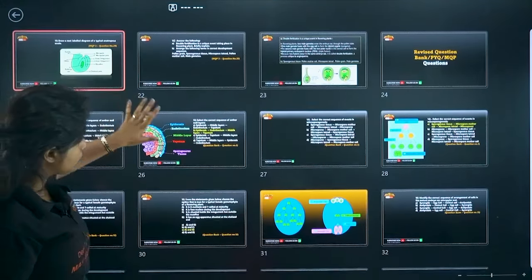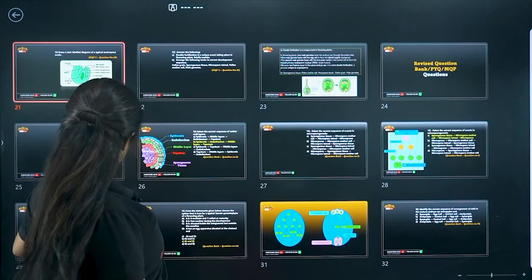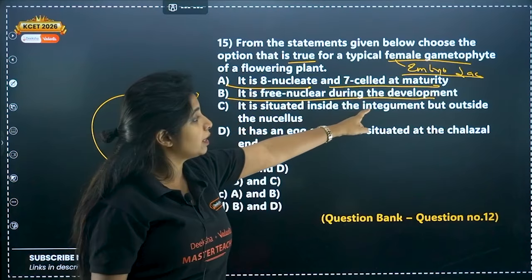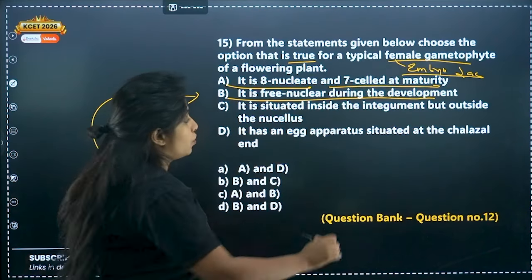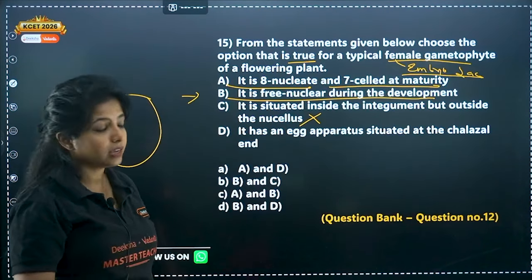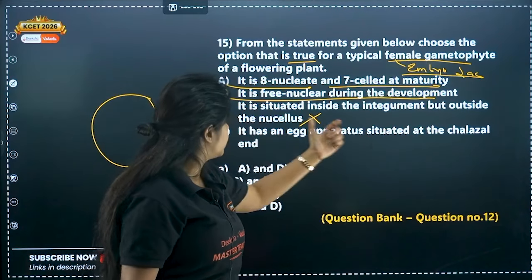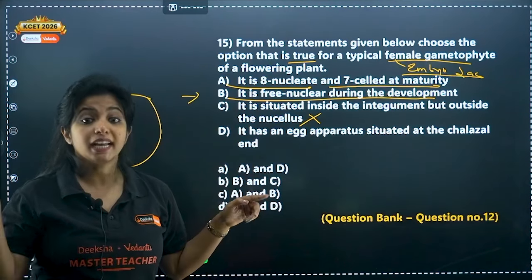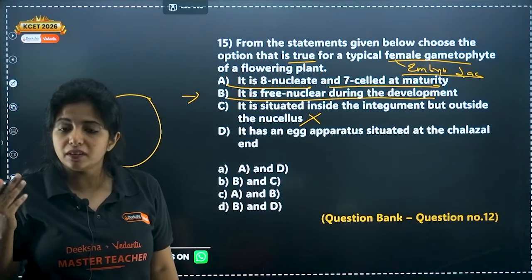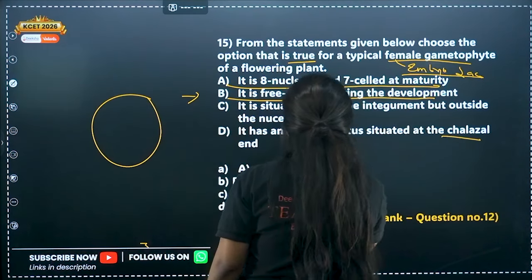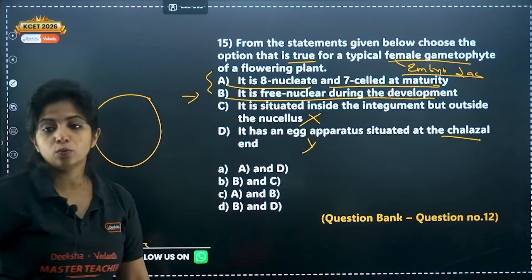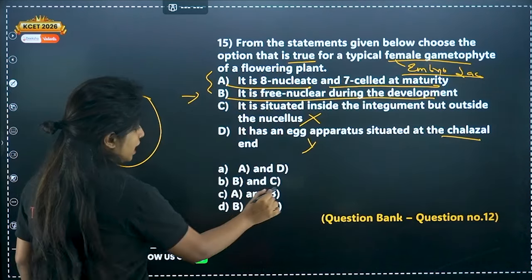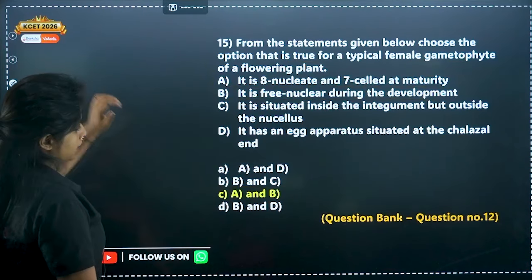Now, we'll come back to this question. Where is this question? Okay, so it is situated inside the integument but outside the nucellus? Wrong. It is also situated inside the nucellus. Now it has an egg apparatus situated at the chalazal end. I told you everything important, micropylar end, not the chalazal end. The egg apparatus has the female gamete. Female gamete, super important, not at the chalazal end. So basically, can I say A and B are the only things that are correct? Yes, ma'am. So A and B is correct, which is why your answer would be C.